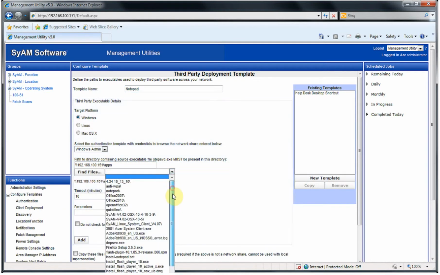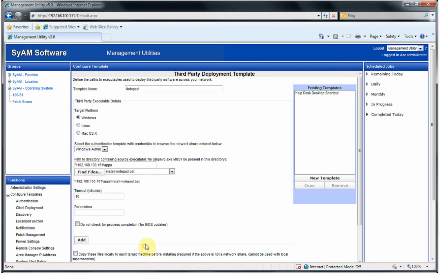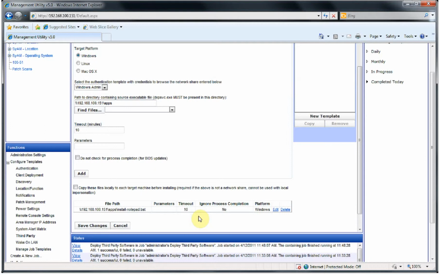We click the Find Files button, and we choose the Windows batch file, notepad.bat. Click the Add button. Verify the name of the batch file and the file path. Save the changes to our template.